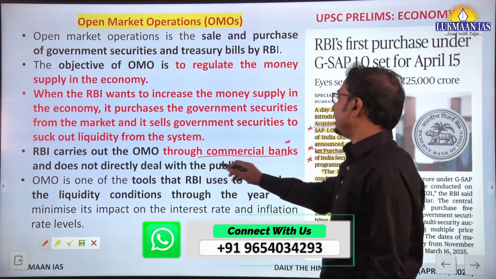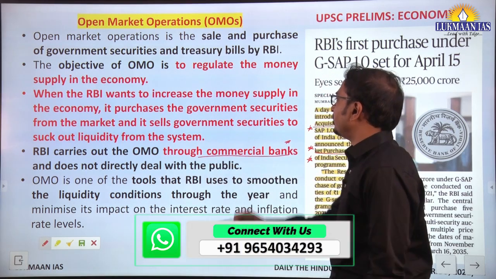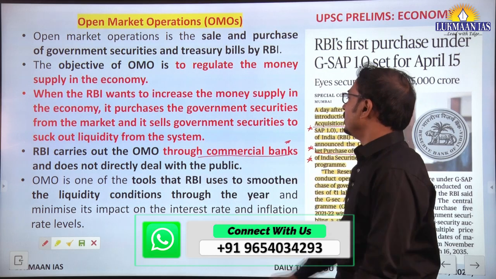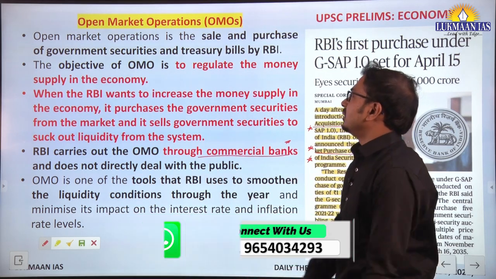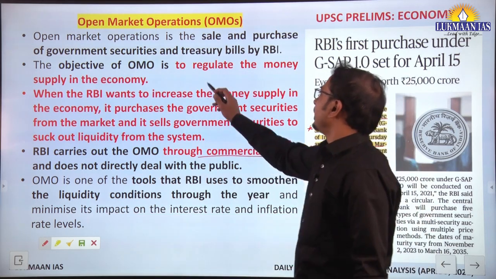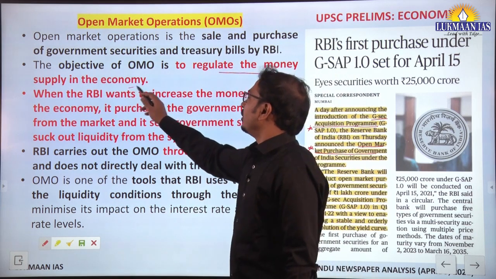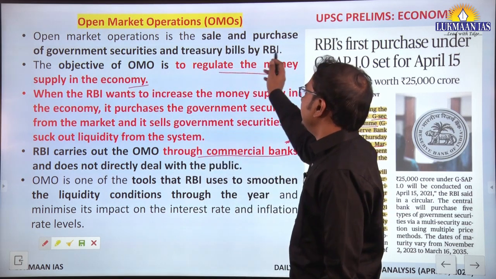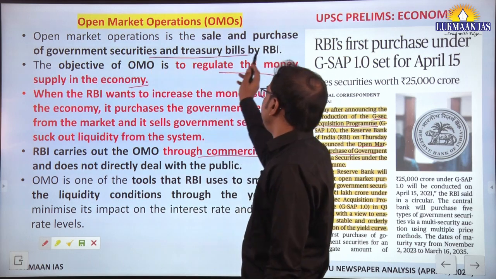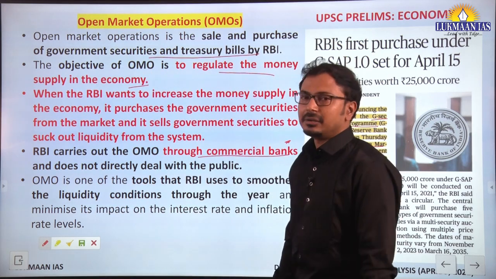There is no direct involvement of RBI dealing with the public, rather it is conducted through commercial banks. Now, this is done to regulate the money supply in the economy. So, buying and selling of government securities and T-bills, treasury bills, by RBI.